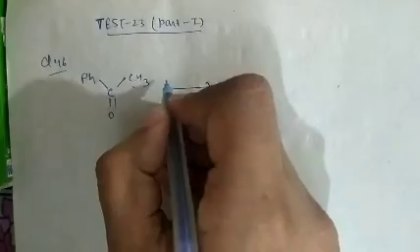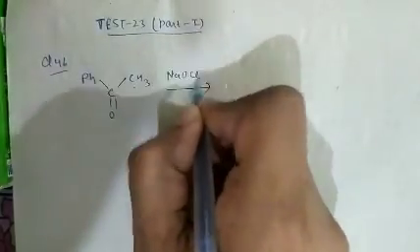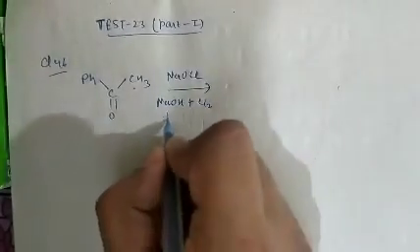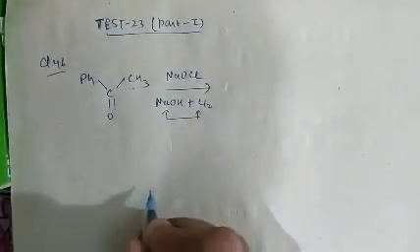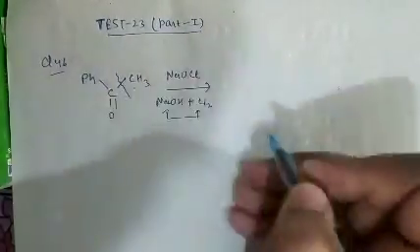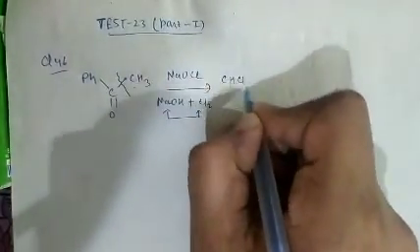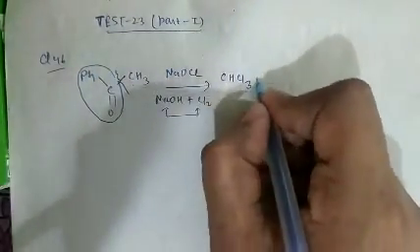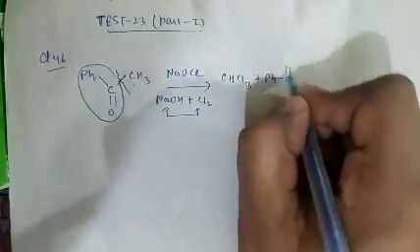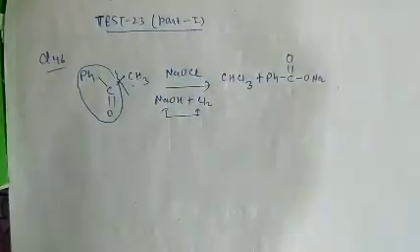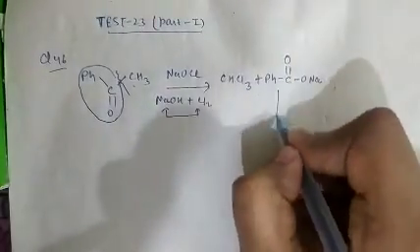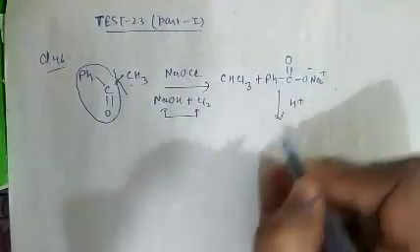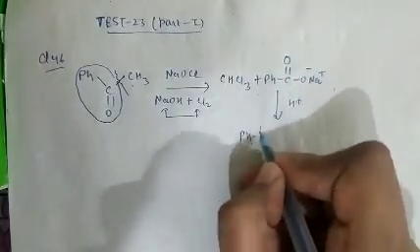When it reacts with NaOCl, NaOCl is basically a mixture of NaOH plus Cl2. So this is basically the haloform reaction. This part will change into haloform, so it forms CHCl3, and this part is converted into the salt of carboxylic acid, so it will be PhCOONa. Now on hydrolysis in presence of H+ ion, Na+ is replaced by H+ ion, so it will form PhCOOH.